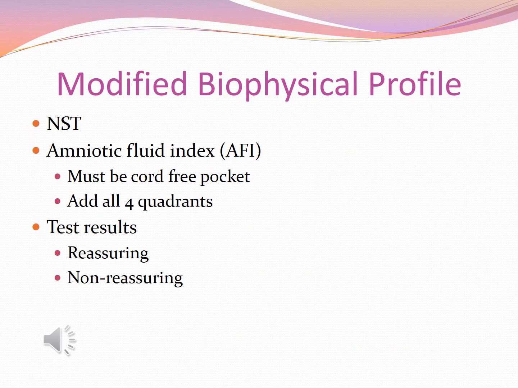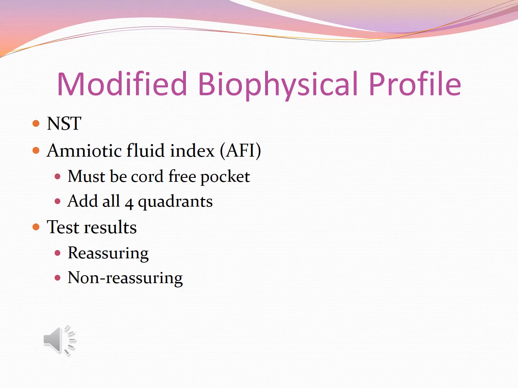The modified biophysical profile combines a non-stress test with an amniotic fluid index. The amniotic fluid index is an indicator of long-term placental function. The deepest pocket of fluid in all 4 abdominal quadrants is added up to get the amniotic fluid index. An amniotic fluid index of greater than 5 is considered adequate volume of fluid.